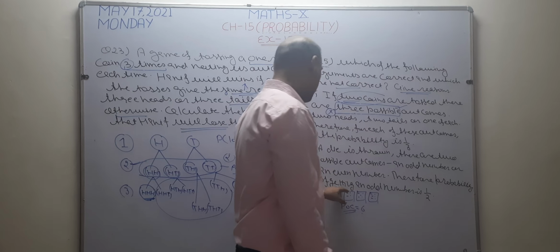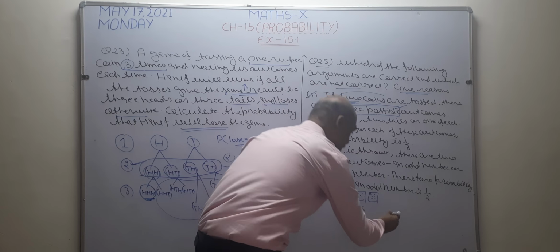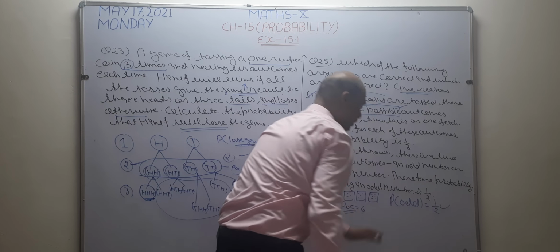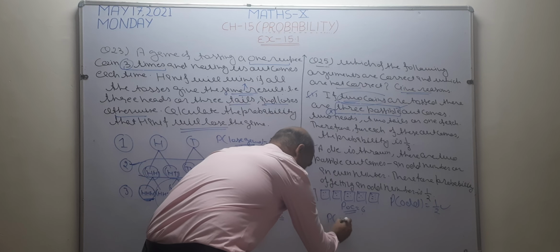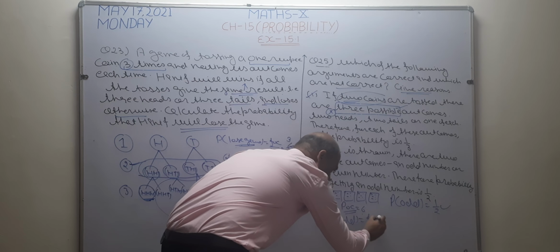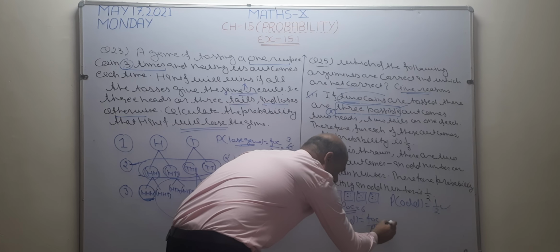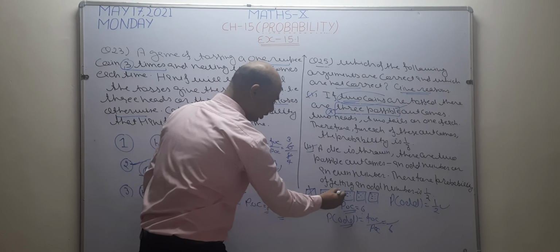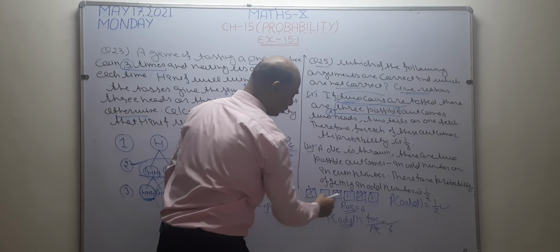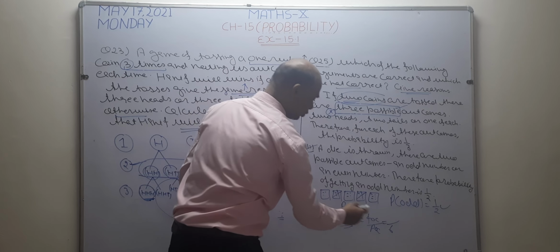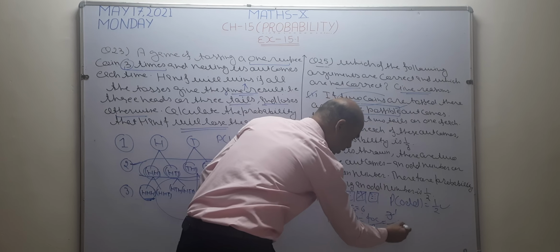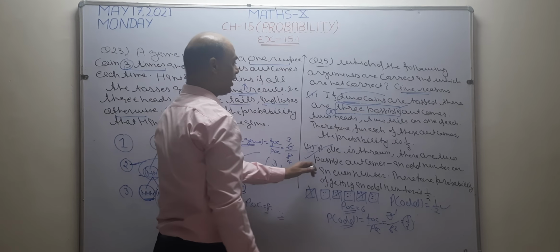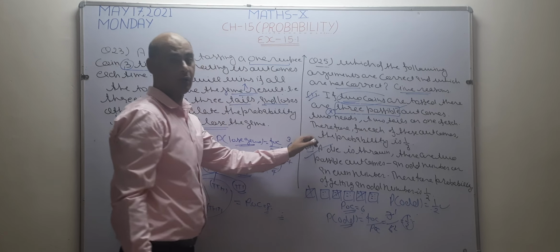Therefore, the probability of getting an odd number is 1 by 2. Now I want to check the probability of an odd number. In this question, it is given that the probability of an odd number is 1 by 2. I want to check my answer. The formula is FOC upon POC. What is POC? 6. I want to check how many odd numbers are there. 1 is an odd number, 3 is an odd number, 5 is an odd number. So the number of favourable outcomes, the odd numbers, is 3. So write here 3. Now see, 3 1s are 3, 3 2s are 6. The answer becomes 1 by 2. And this is the same answer. So this statement is correct and the first statement is wrong. This is the answer of this question.